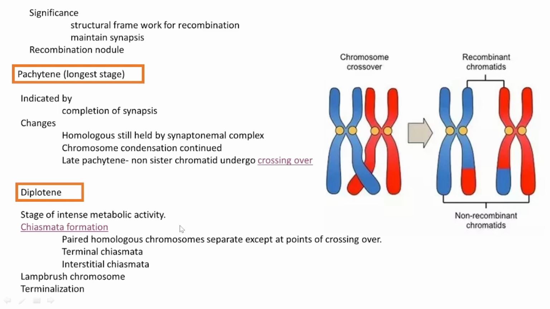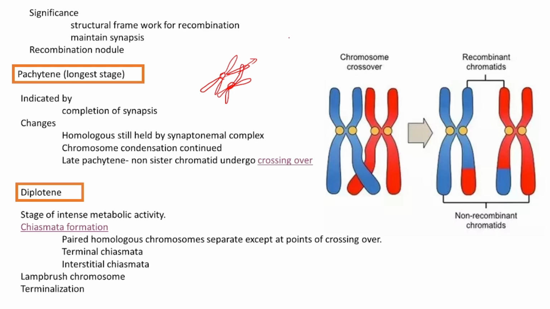Then we need to understand what terminalization is. Terminalization means crossing over is over and the two chromosomes need to separate. So for that, the chiasmata, I will draw and show you. This is the chiasmata, and to bring about an end to that crossing over, the chiasmata need to move further towards the tip, and the point that previously remained together again gets separated.